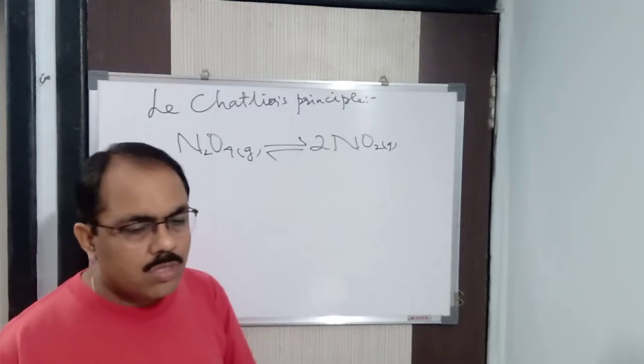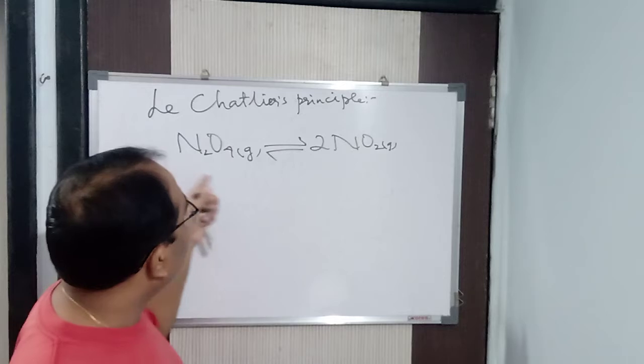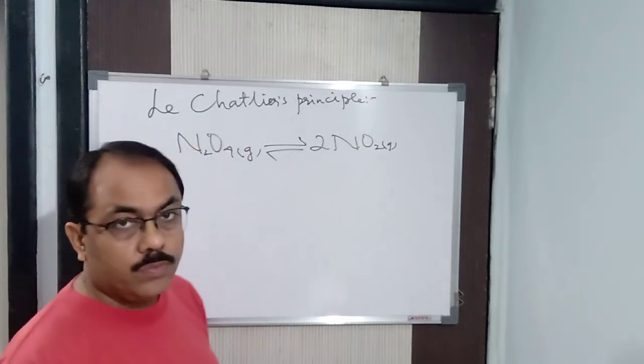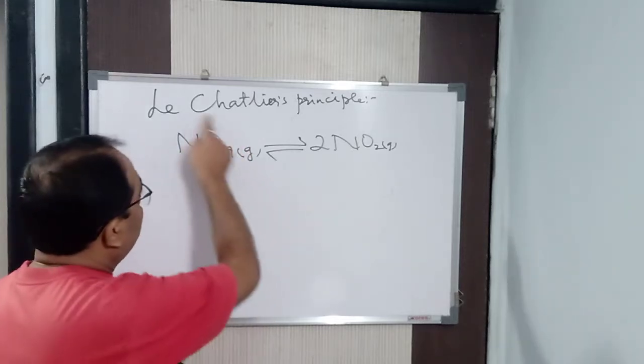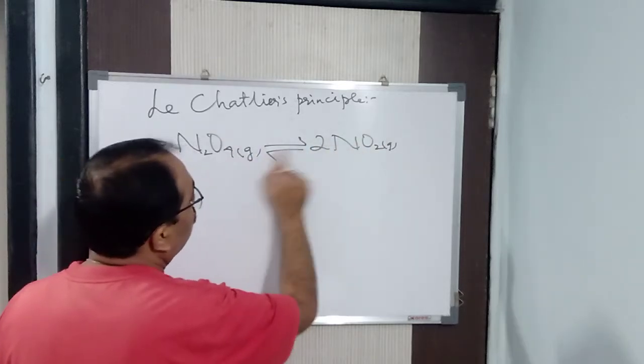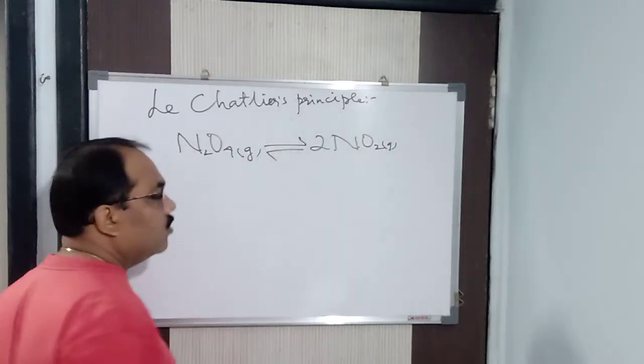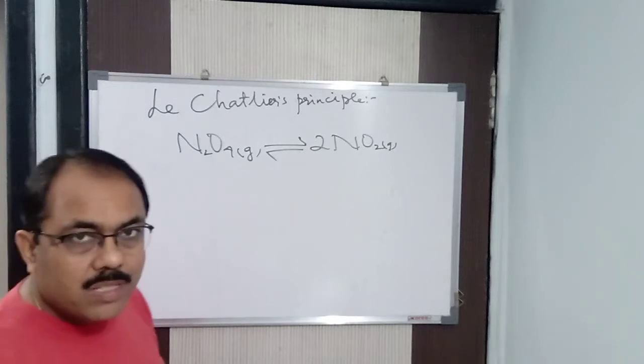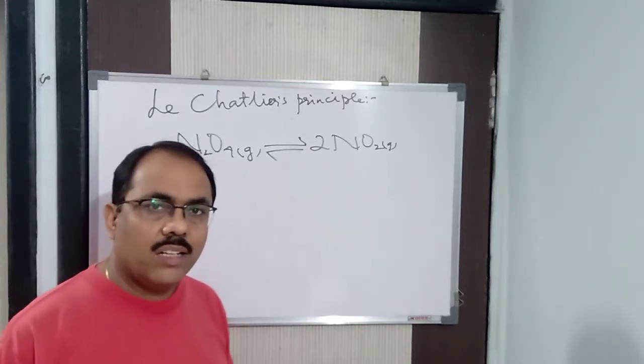Suppose in this reaction you are increasing the concentration of N2O4. Then what will happen? If you are increasing the concentration of N2O4, then the reaction will move in the forward direction. That is, you are going to get more of NO2. That is what Le Chatelier's principle says. That is called counteracting.